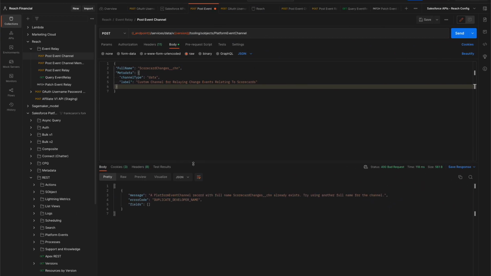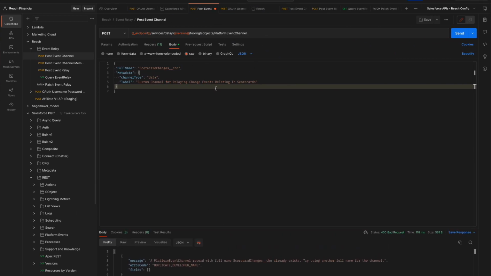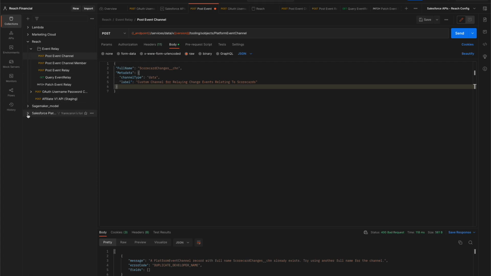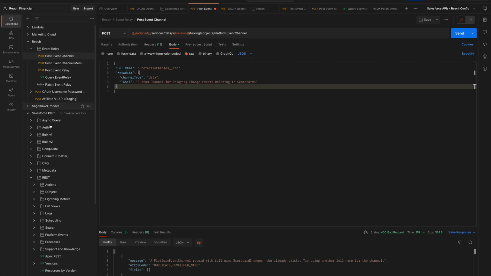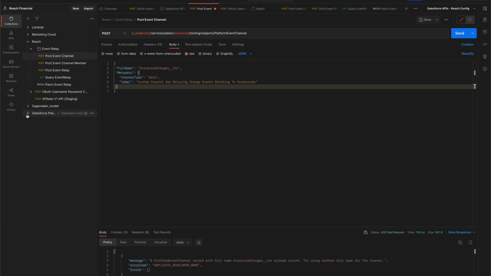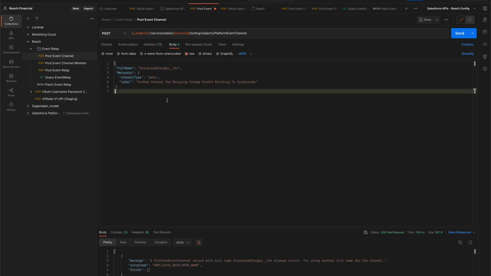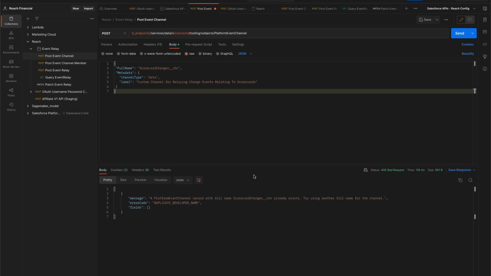What you're looking at here is Postman, which is a helpful tool for making API calls to services like Salesforce. And Salesforce provides a whole collection of API endpoints and subsequent queries that you can build off of in a Postman collection. Now we've modified this for EventRelay, and I'll walk you through the different calls. The first thing we have to do is create an event channel. So this is a channel that events are going to flow into from the Salesforce side when we actually start making changes happen. So you can see here I've just set up one for scorecard changes.